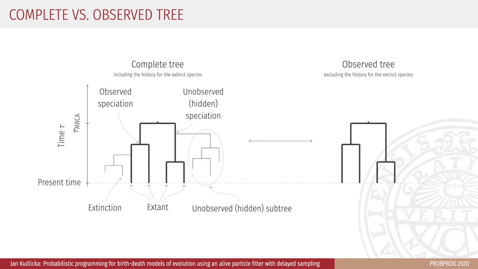Looking back at the complete tree, we will distinguish between observed and unobserved or hidden speciation events. If both children of an internal node are ancestors of extant species, or simplified, both survive to the present time, we will call the speciation event observed. Otherwise, we will call it unobserved.